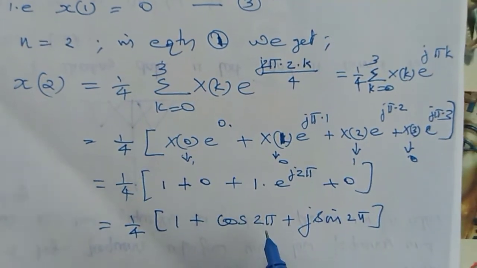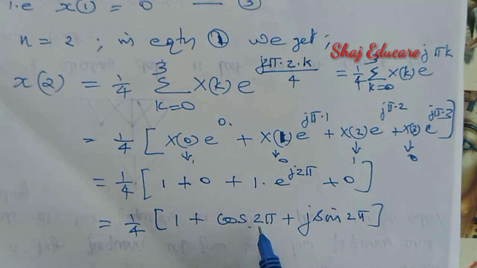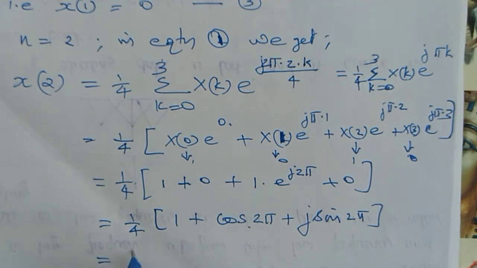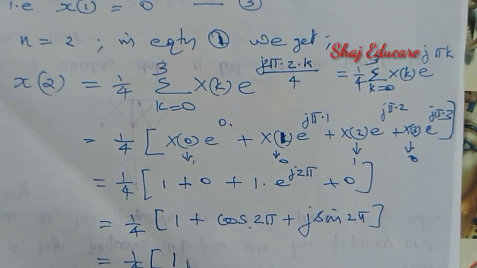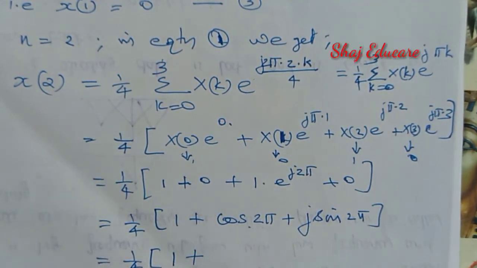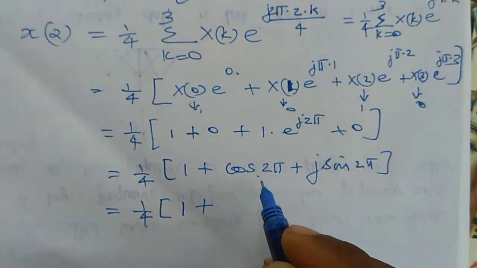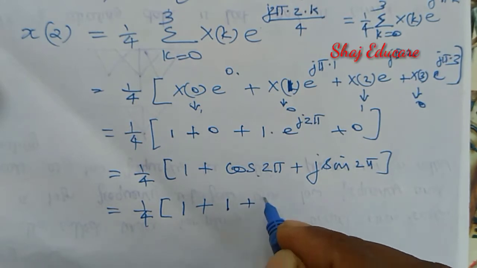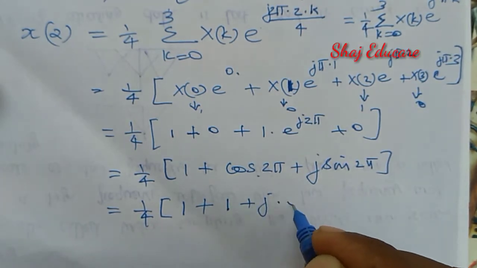Now upon substituting for cos 2 pi and sin 2 pi, we will get 1 by 4 into 1 plus cos 2 pi. The value of cos 2 pi is equal to 1. Then j, the value of sine 2 pi is equal to 0.